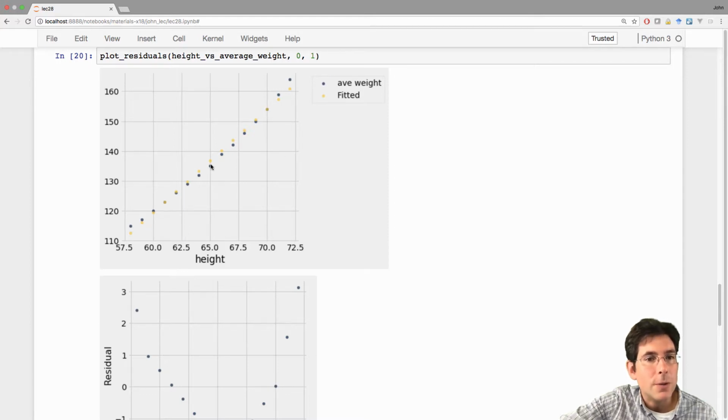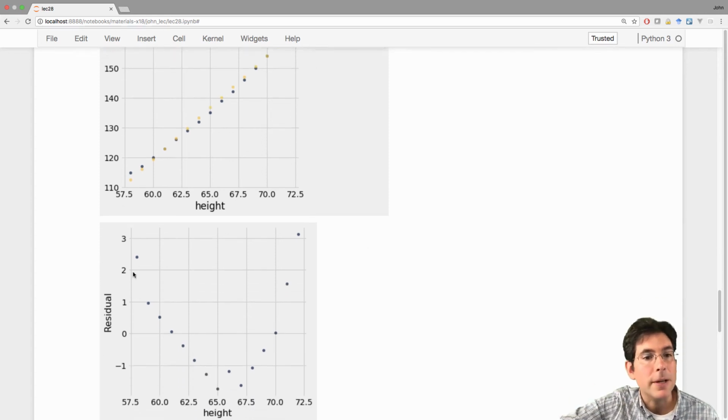Now the correlation is so high because the yellow dot is always near to the blue dot. And so if you use the regression estimate, you're not off by much. But you should be aware that using regression estimates in this dataset is not entirely appropriate because the association doesn't look linear. High correlation means a lot of the association can be explained by drawing this line, but not all of it. And the reason not all of it can be explained is not just because of random noise. It has this very clear structure where there's a curve in the blue points that we failed to capture with the yellow points.